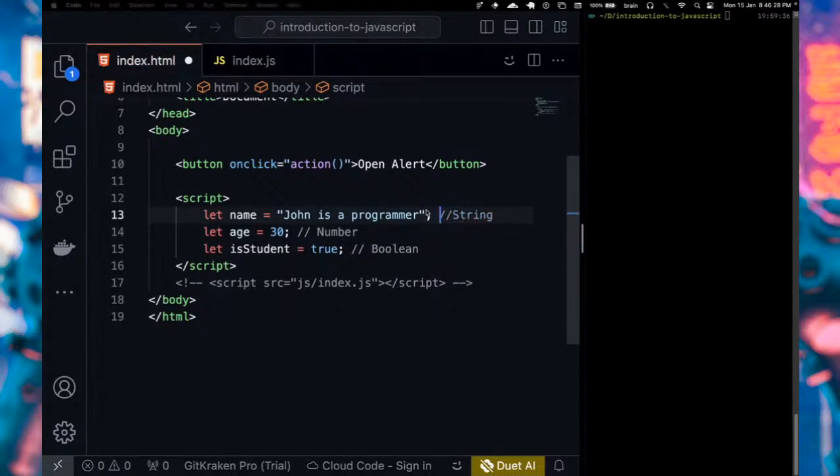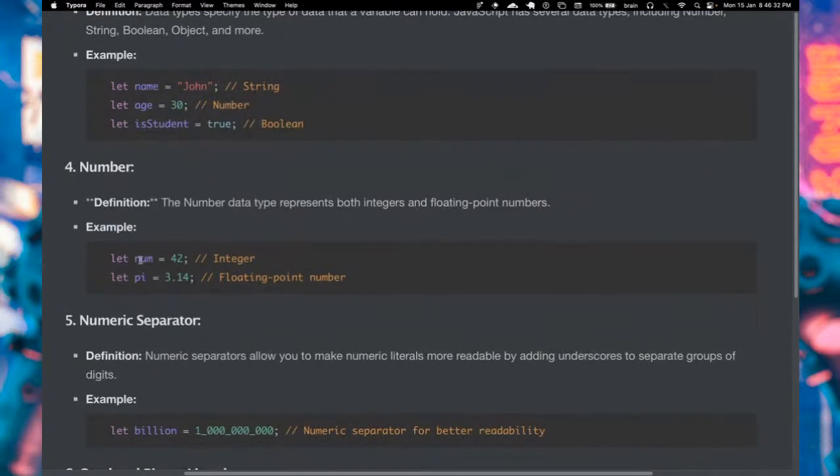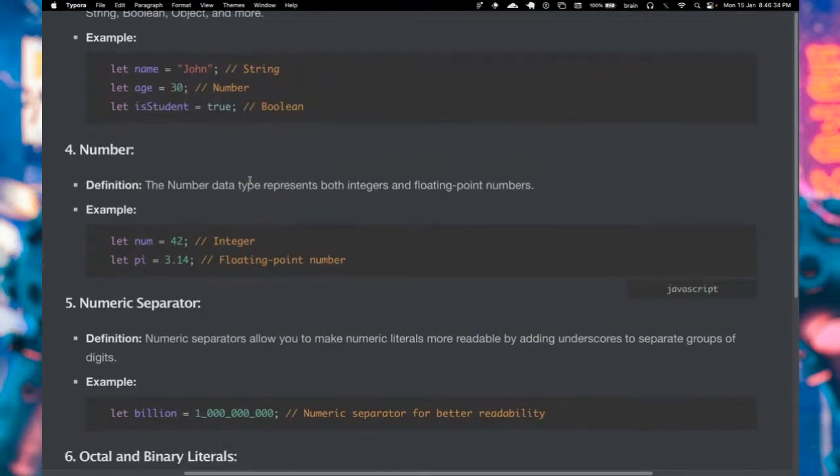All right. So let's come back to this file. We have a number, and this is an example, right? So the number data type represents both integers and floating point numbers, all right? And we have 42, which is an integer. We have 3.14, which is a floating point number. They both fall under the category of the number data type, all right?